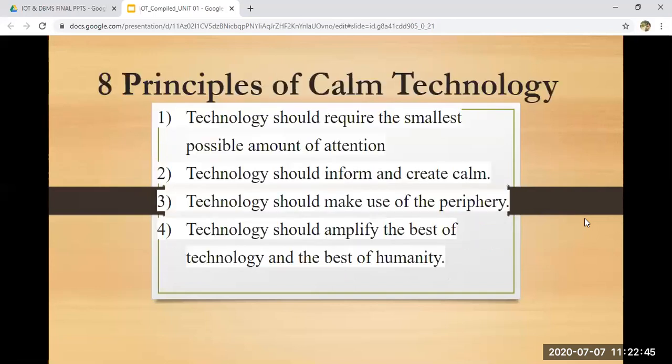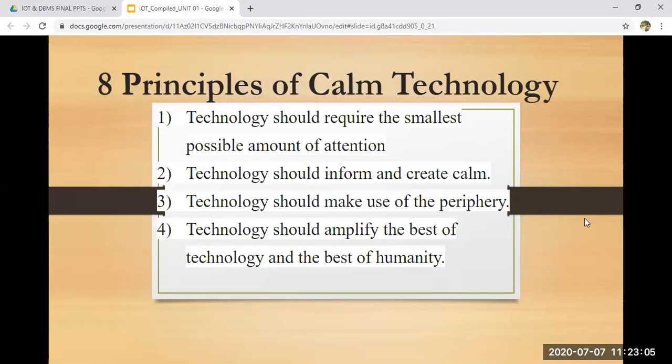Next, he has come up with 8 principles. The principles are: first, technology should require the smallest possible amount of attention. Technology should inform and create calm. Technology should make use of periphery, that is your environment. Technology should amplify the best of the technology and best of humanity.